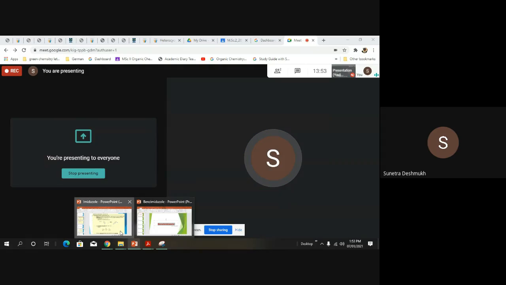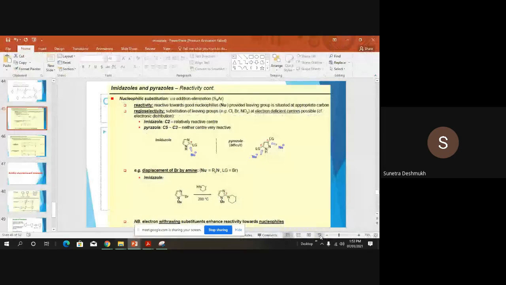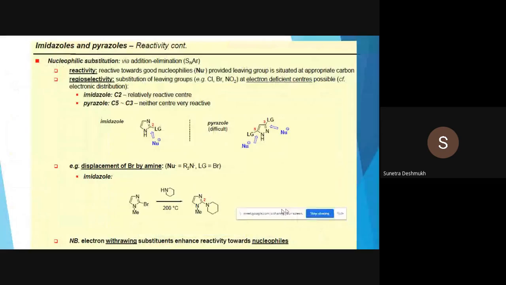Okay, in continuation with our previous lecture on electrophilic substitution reactions in imidazole and pyrazole, now we'll see whether imidazole and pyrazole undergo nucleophilic substitution or not. So they undergo both of them. They undergo nucleophilic substitution reactions via addition-elimination reactions. They are reactive towards good nucleophiles, provided a leaving group is situated at an appropriate carbon atom.